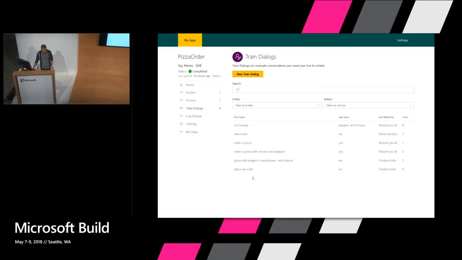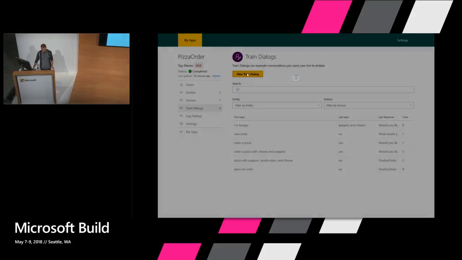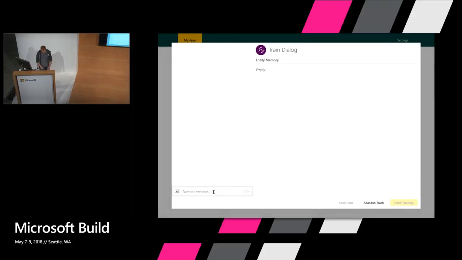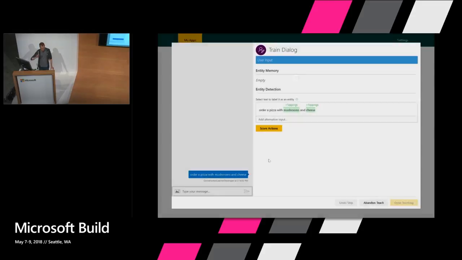So there are, I think, 6 training dialogues in here. I'm just going to go ahead and step through one of these and show you how this works. So let's say the person says, order a pizza with mushrooms and cheese. So this goes off to the entity extraction model. When that comes back, the entity extraction model has predicted that mushrooms and cheese are examples of toppings. And that's from the training examples I've given it so far.